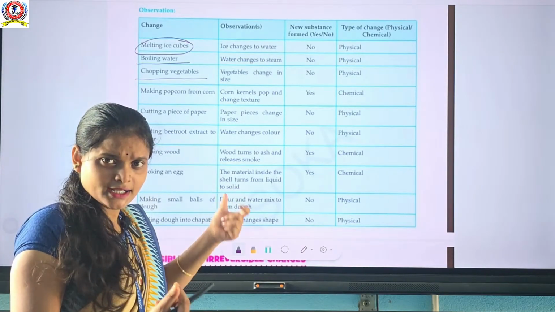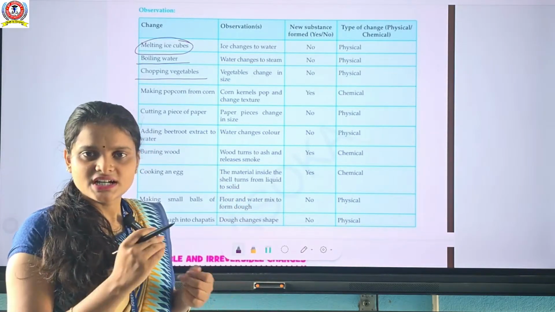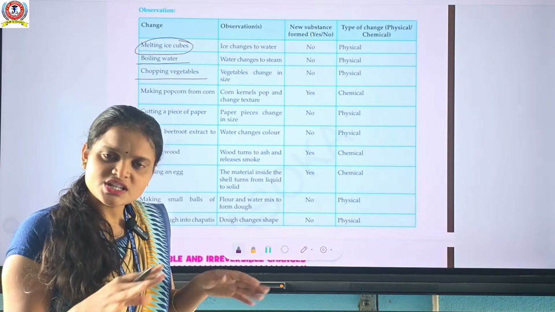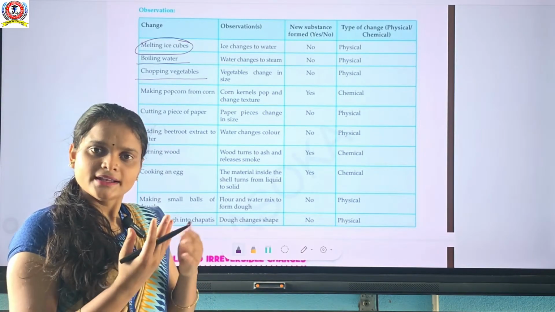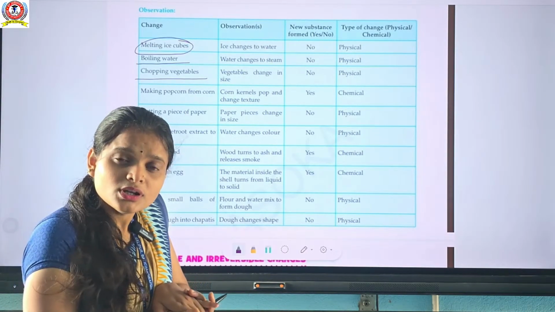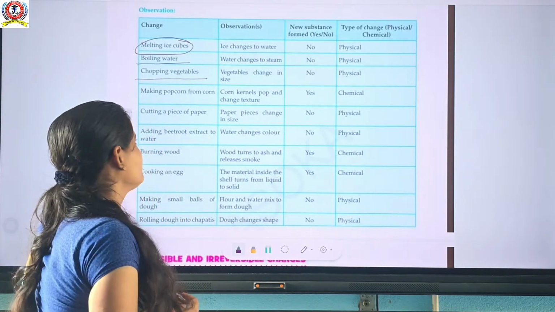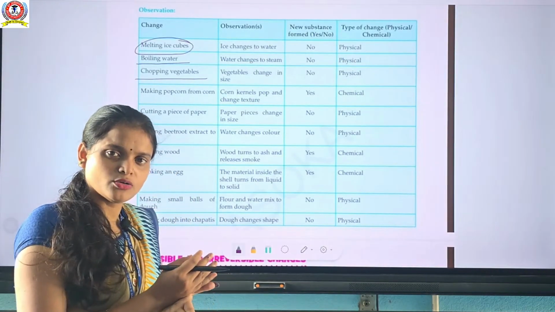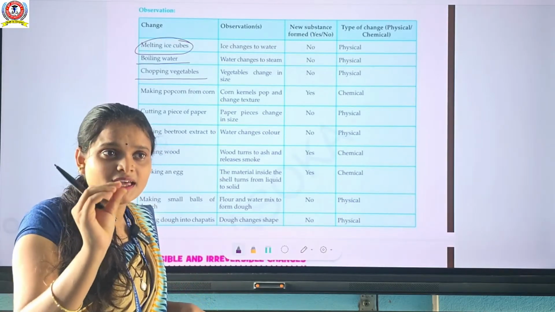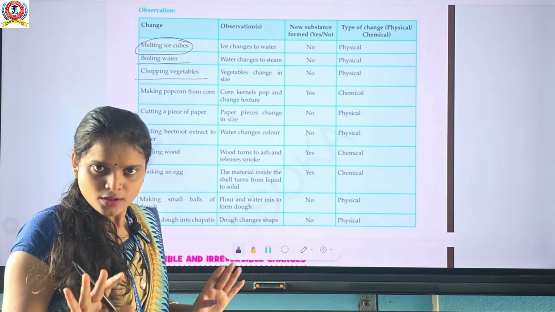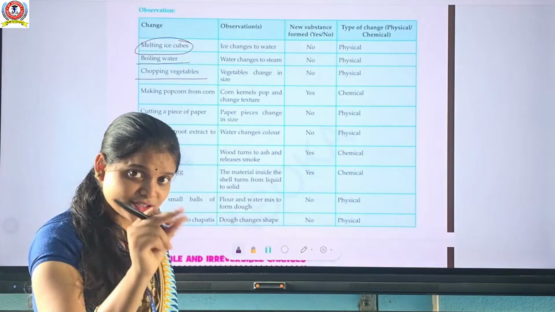So you can say that chopping of a vegetable is a physical change. No new substance will be formed, and this one is reversible. मतलब आप वेजिटेबल को चॉप करोगे वही वेजिटेबल ही रहेगा. They can change their shape only. Okay, that one is a physical change.